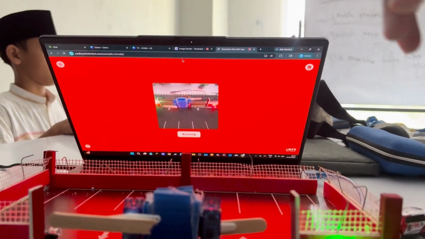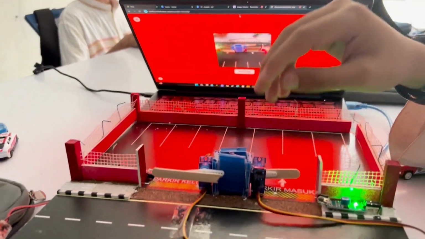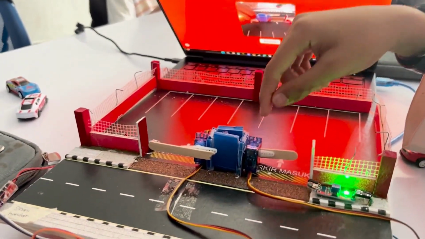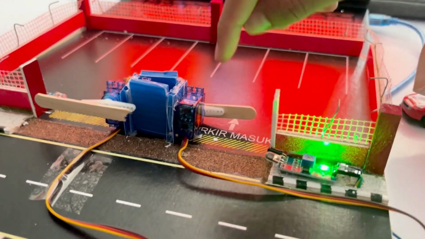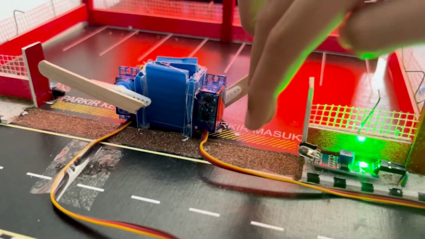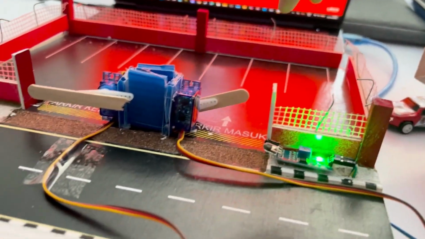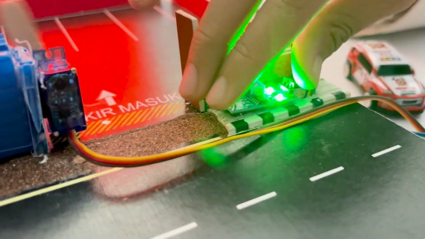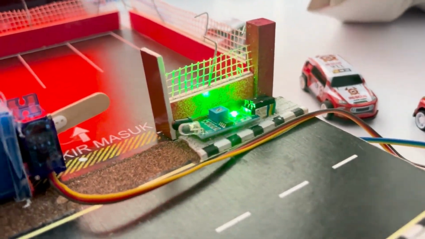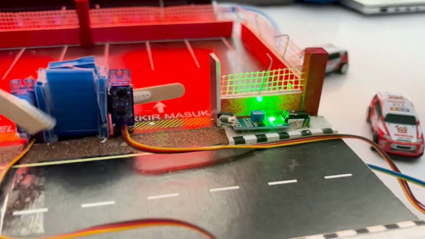And then the components we use in this project: we use the servo for the gate like this. And for the sensor here, we use an infrared sensor. So with infrared, we can do this. It's also the same.